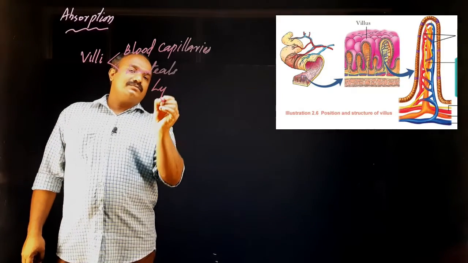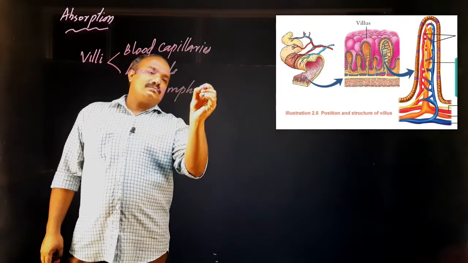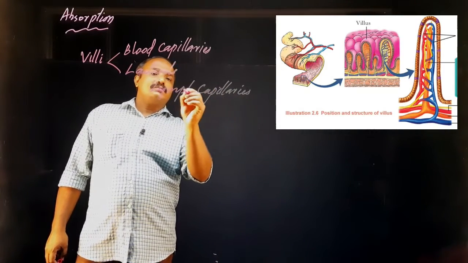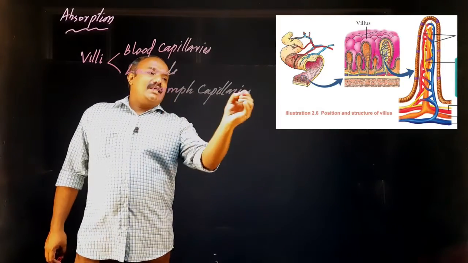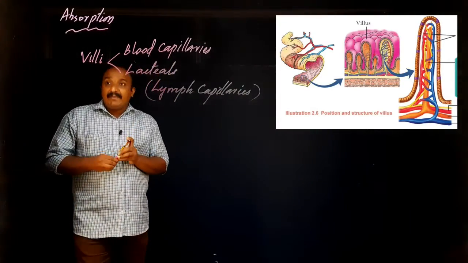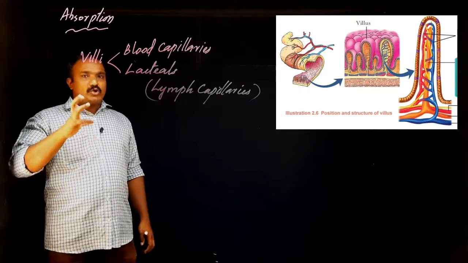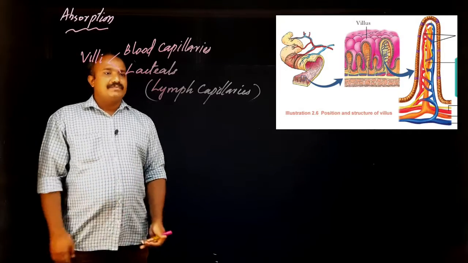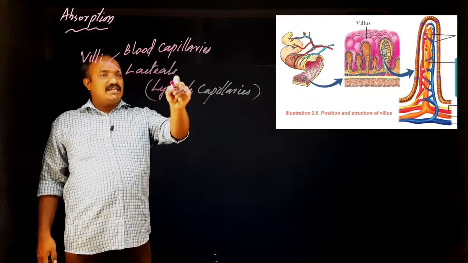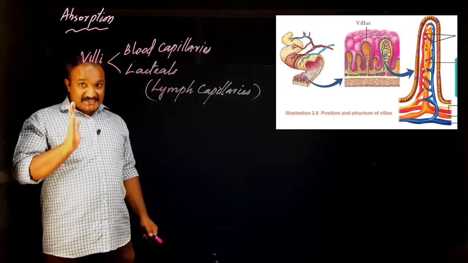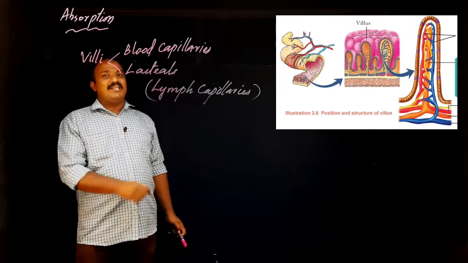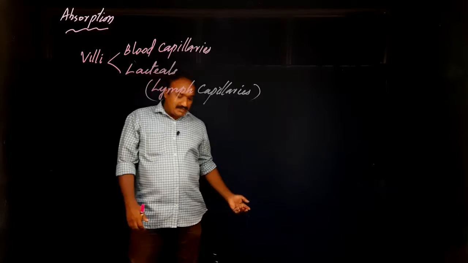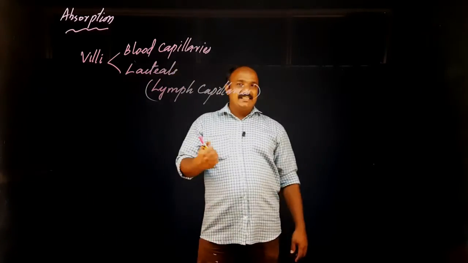Lacteals are lymph capillaries. Lymph capillary means the vessels that carry lymph. Lymph is the fluid part of the blood. So the lymph-carrying vessel, called the lacteal, is present in the small intestine, and the blood-containing vessels, called blood capillaries, are also there in the small intestine.